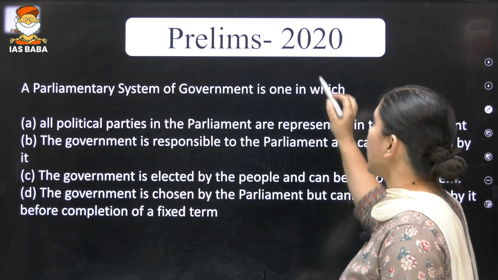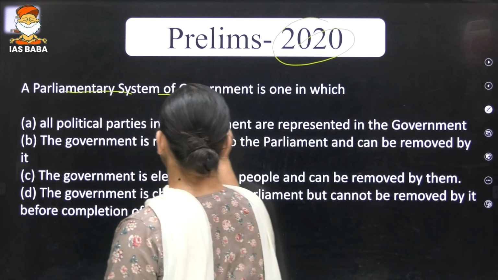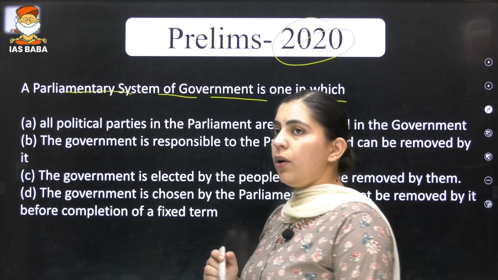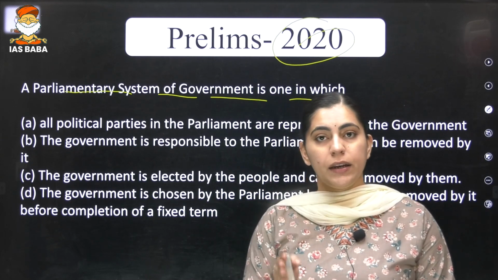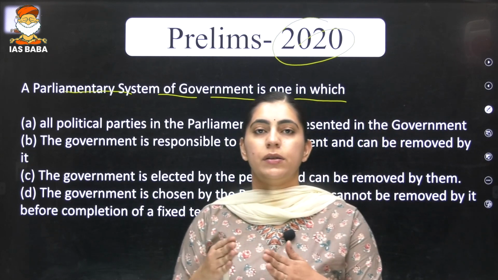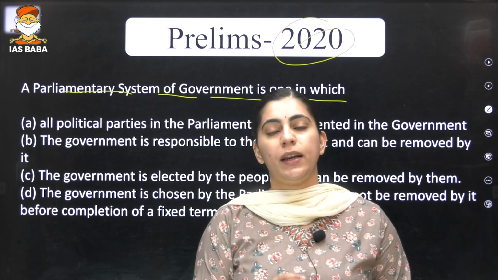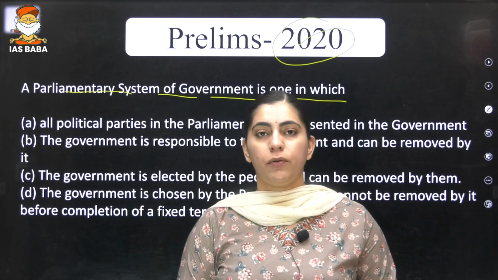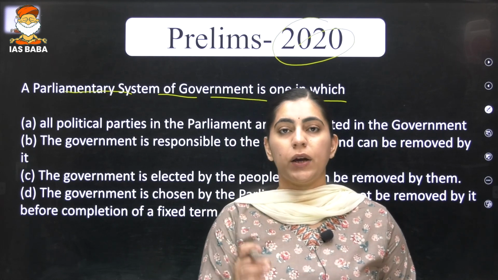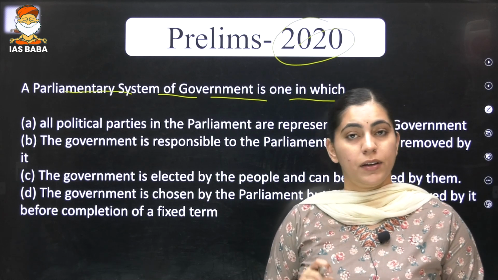The second question was asked again in 2020: a parliamentary system of government is one. Now, before understanding this question, you need to understand that in India, we are following the parliamentary system of government. This parliamentary system of government is not written anywhere in the Constitution. It is just followed as a part of convention that in India we have democracy which is based on the parliamentary system. Is it clear?